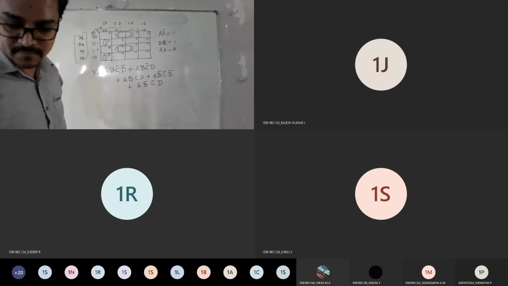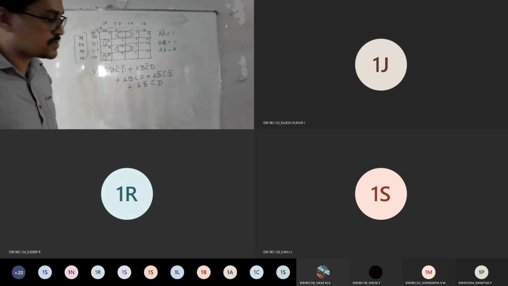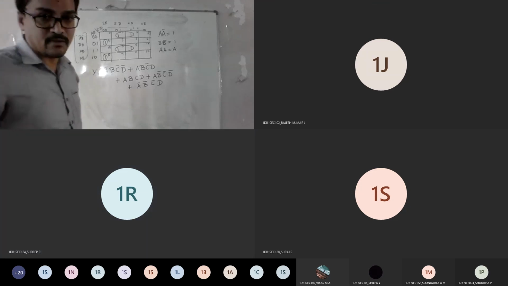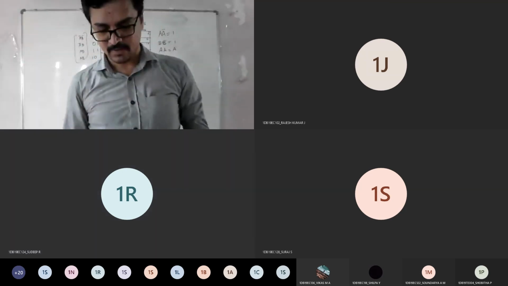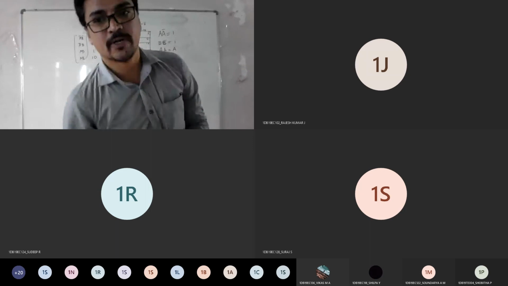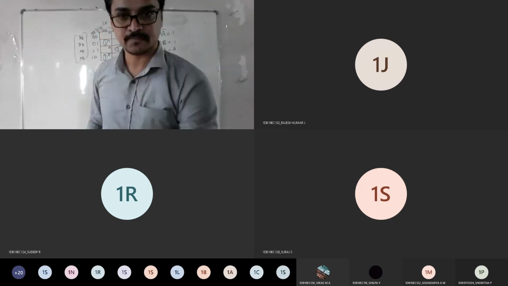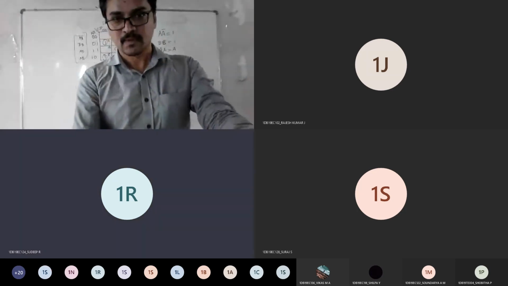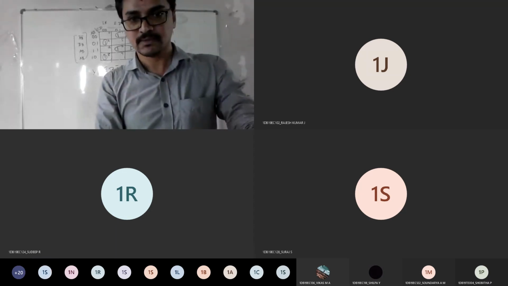So did everyone get the logic? Any doubts? So from this, finalize the expression. Okay. So I hope everyone got the logic of the K-map today. So this much is enough for today's session. If anybody has doubts, you can ask. Any doubts, anyone? I hope the screen is visible. Any doubts, you can ask. Is it fine?